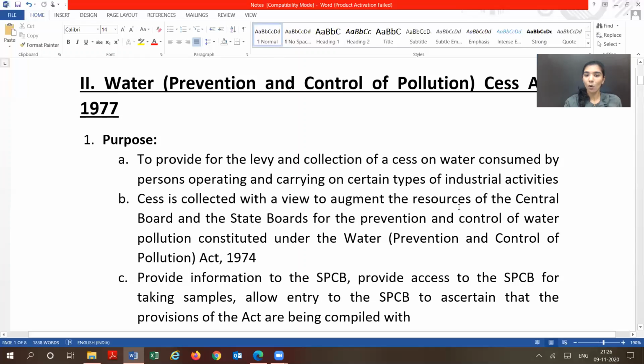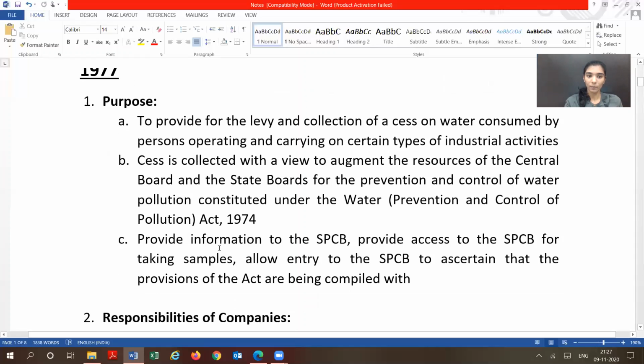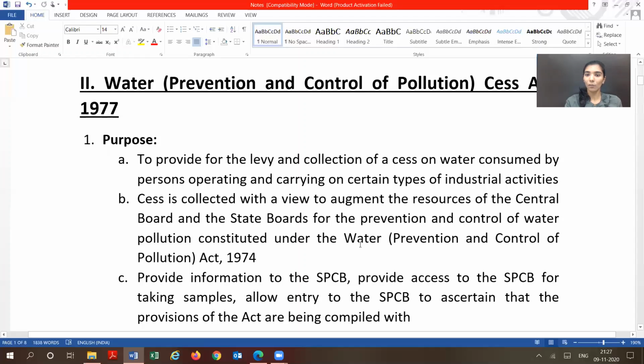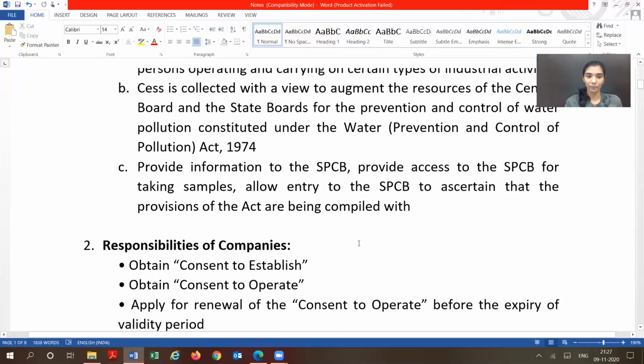Cess is collected with a view to augment the resources of the central board and state board for prevention and control of water pollution. So whatever cess amount is collected from these entities is used to finance the central and the state pollution control board under the Water Act. Also, it provides access to the State Pollution Control Board for taking samples and allowing entry to the State Pollution Control Board to ascertain that the provisions of the Act are being complied with. So this is the main purpose of the Water Prevention and Control of Pollution Cess Act 1977.